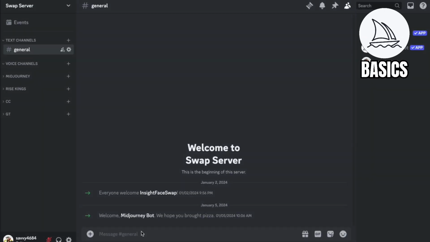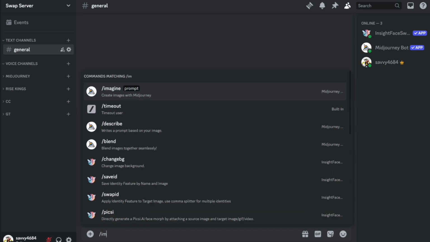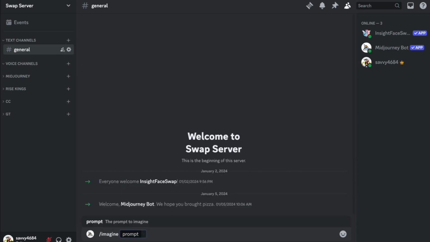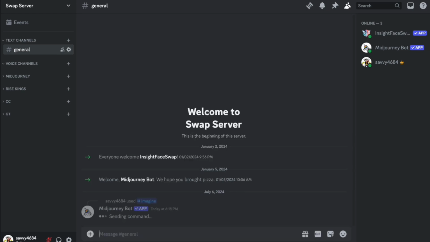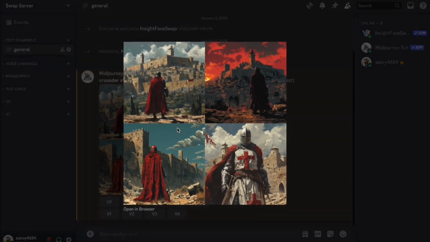Let me show you the basics of Midjourney. You always start with /imagine. Press enter here and then you input your prompt. Let's say, for example, I want to have a crusader standing in front of ancient Jerusalem in a comic style. And you wait for it to generate. Alright, and here are the results.